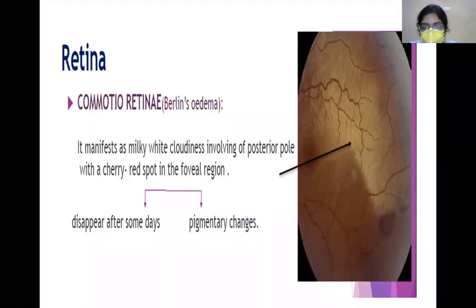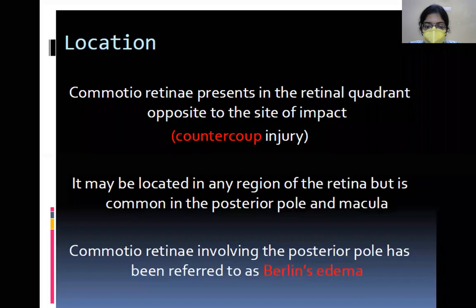We will be observing it for a few days closely. So how does commotio retinae occur? It is present in the retinal quadrant opposite to the site of impact, that is, a contrecoup injury. Suppose if you hit a person inferolaterally, the impact will be seen superonasally as commotio retinae. Okay, suppose you hit the person inferolaterally, it will be superonasally.